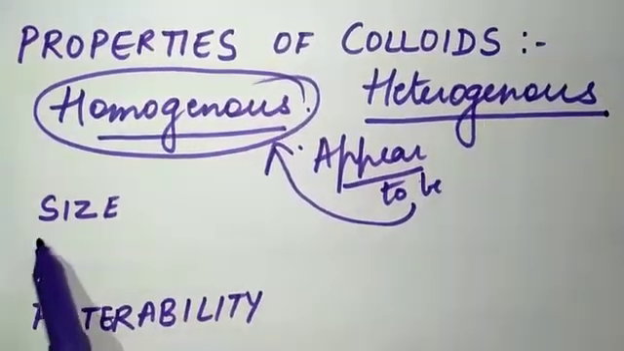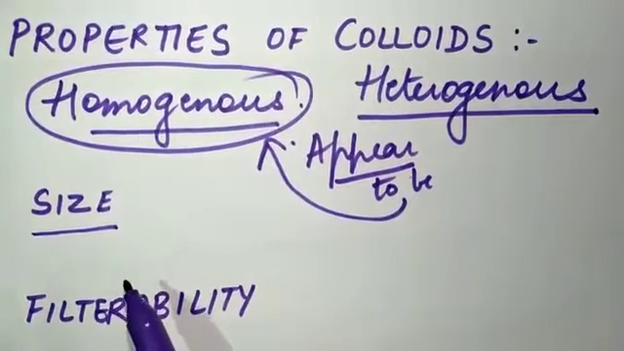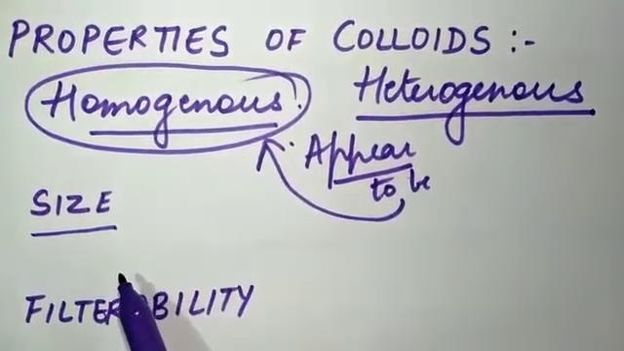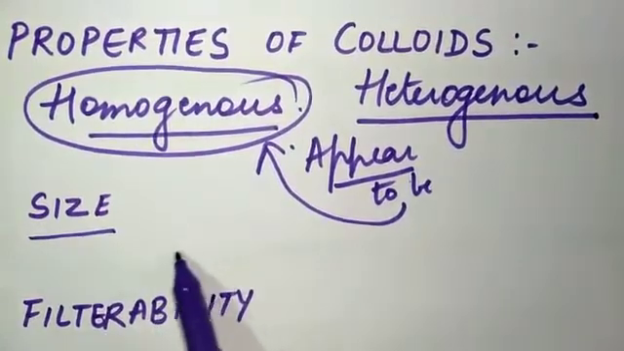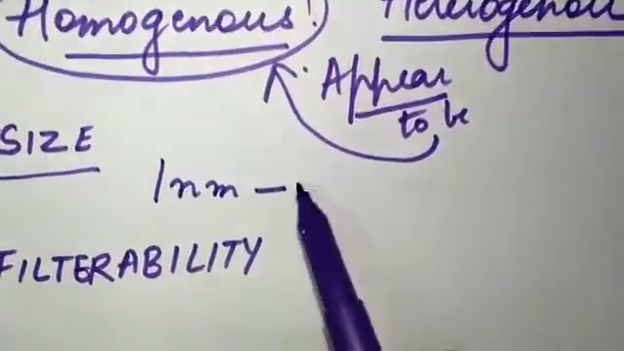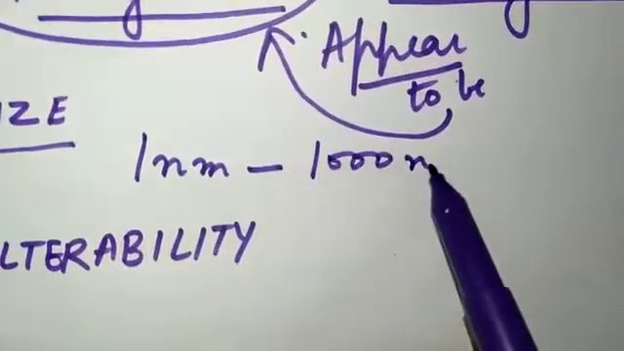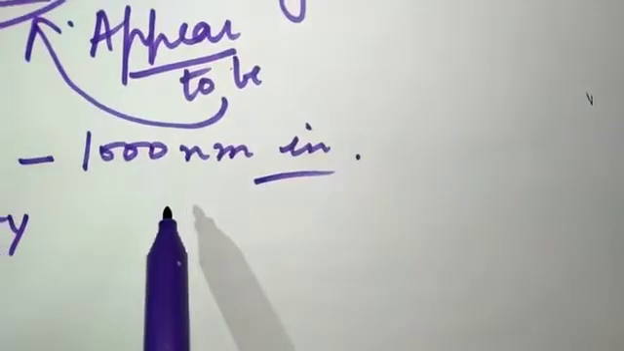The size of the colloid particles is in between the solutions and the suspensions. That is, the size of colloids is larger than the solutions and smaller than the suspensions. That is, the size is between 1 nanometer and 1000 nanometers in diameter. This is the size of the particles of colloid.